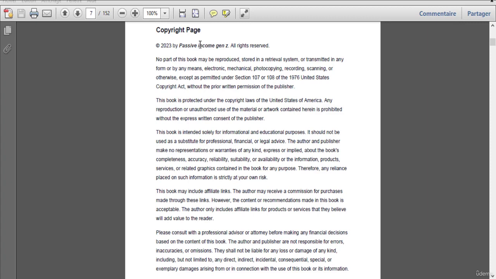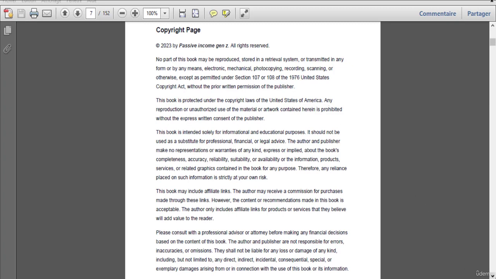The only thing you're going to do is change the name of your publishing name. Now here, I'm using my own Passive Income Gen Z brand. I have another brand, which is WP So Simple. But this brand, Passive Income Gen Z, is basically what I'm using for my pen name. You can call it a pen name if you don't like using your own name.